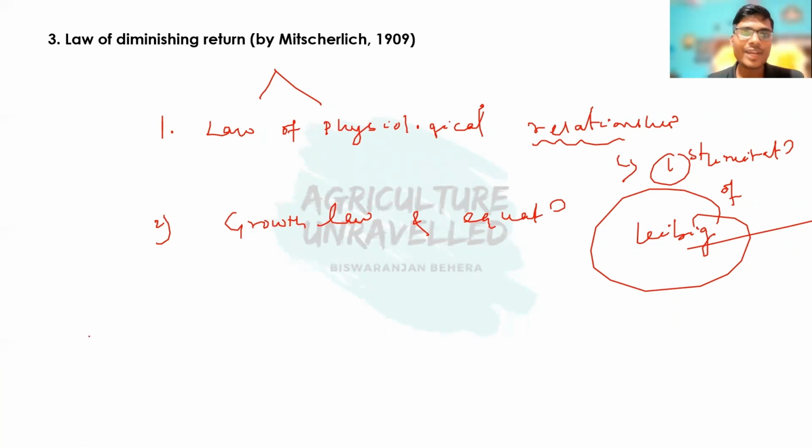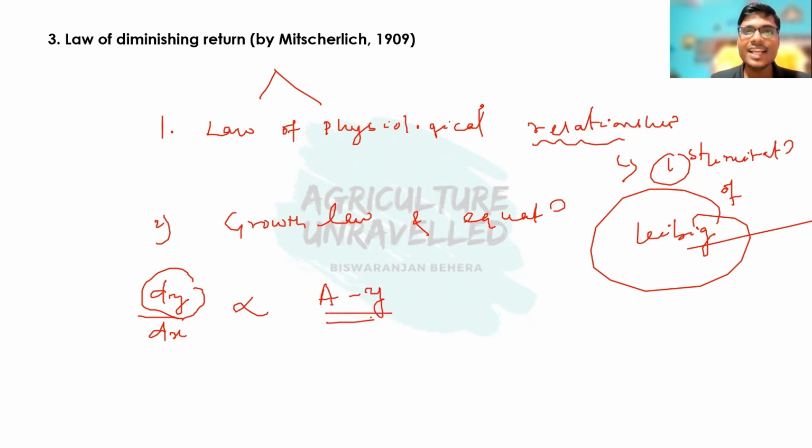Then coming to next, that is growth law and equation. It just quantifies the relationship between growth response and the growth factor. We have already discussed that dy by dx, that is change in growth response per unit change in growth factor, is directly proportional to A minus y, that is yield decrement from the maximum achievable yield.